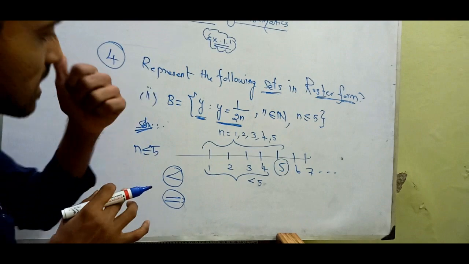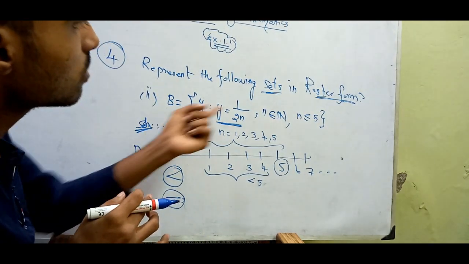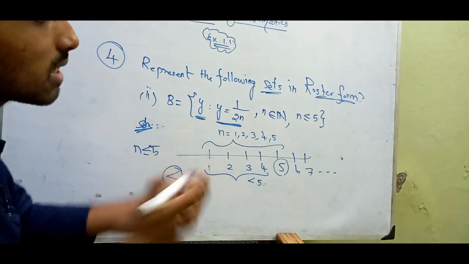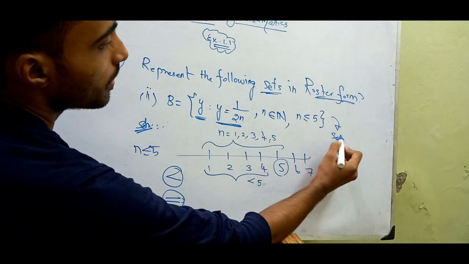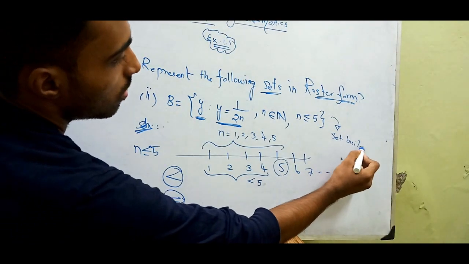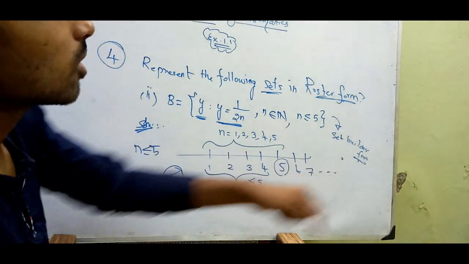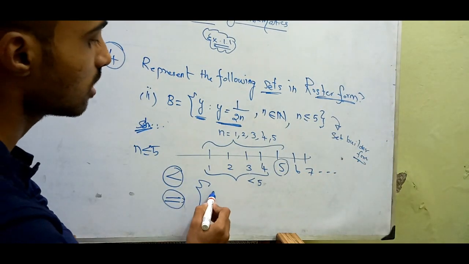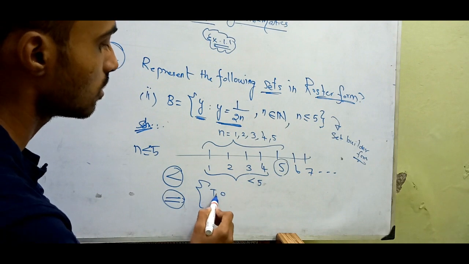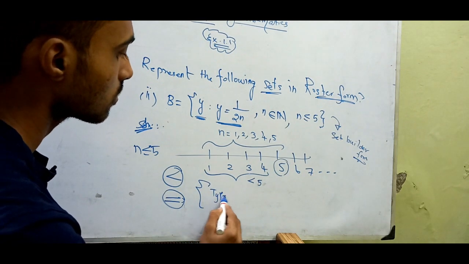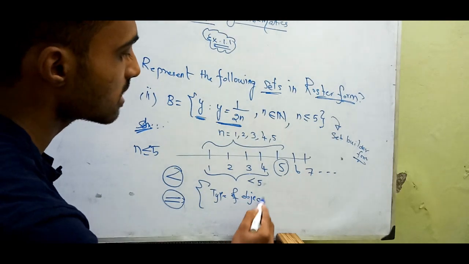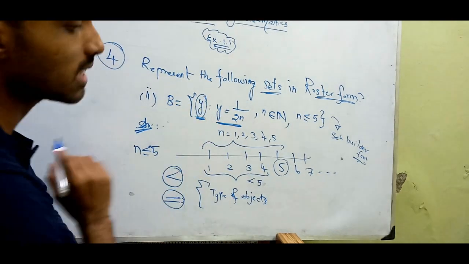Got it? Once again I will explain. B is equal to, as I said, this given form is set builder form. As I said, set builder form has some type of object. So what is the object here? Object is y.